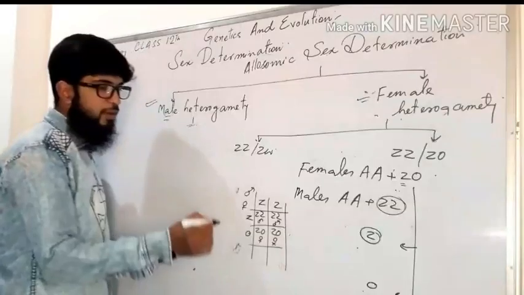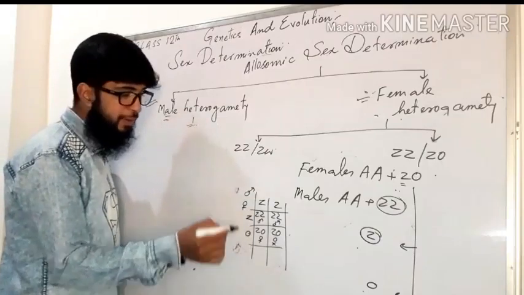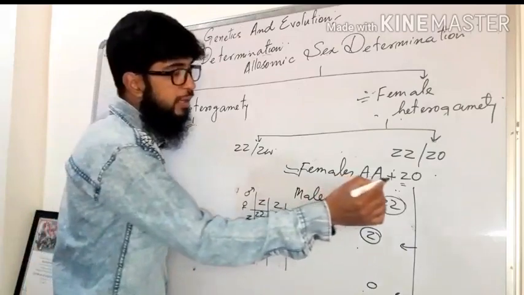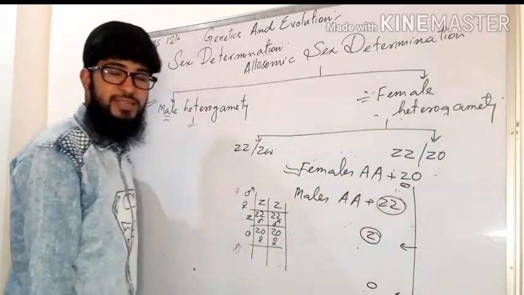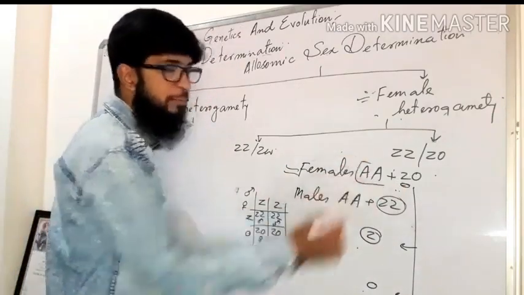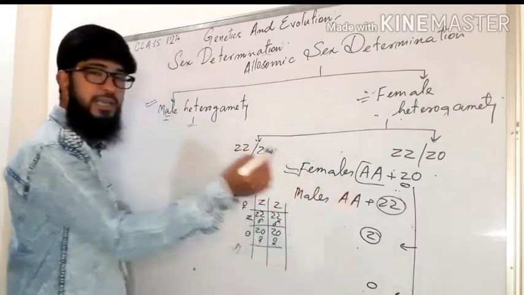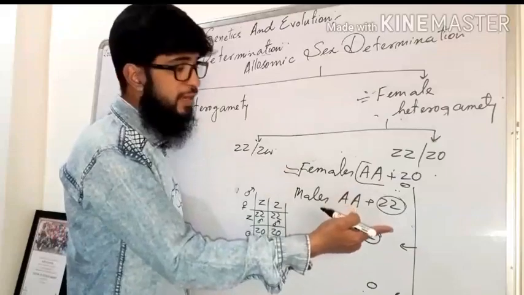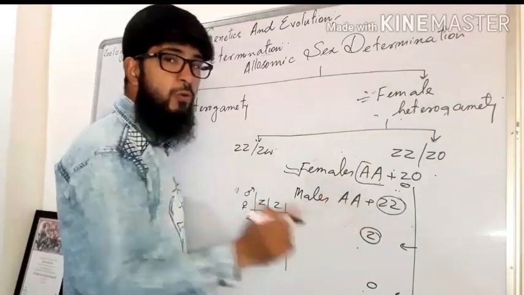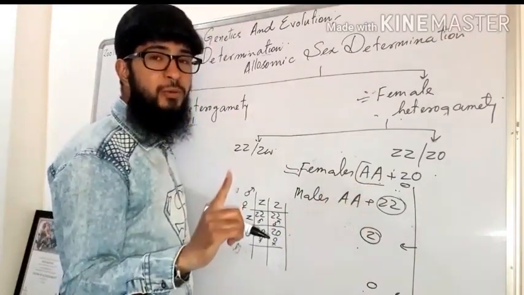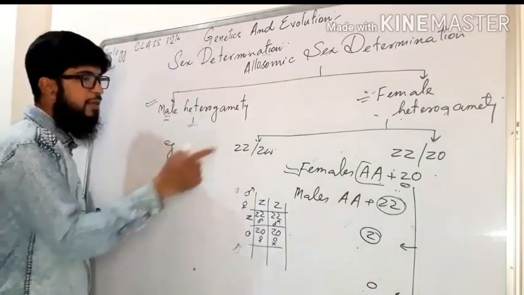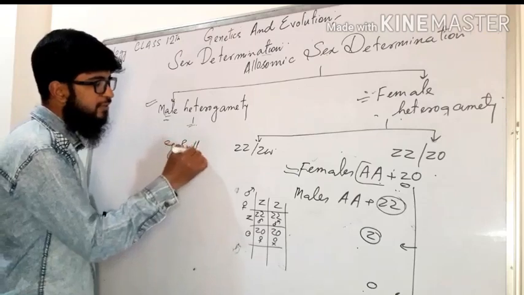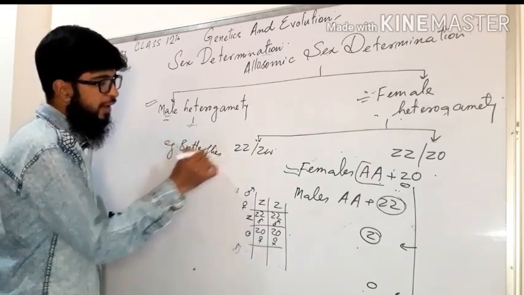That means whether an offspring will be male or female depends on the female gamete, and female is having only one Z chromosome, one sex chromosome, and a complete autosome set. Here also, as in case of XO, XX, the number of chromosomes varies in male and female. Females have one chromosome less than that possessed by a male. Right? For example, such type of sex determination is found in butterflies and moths.